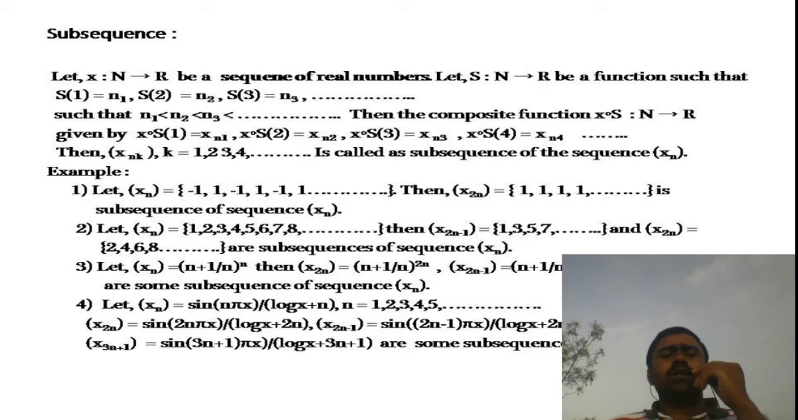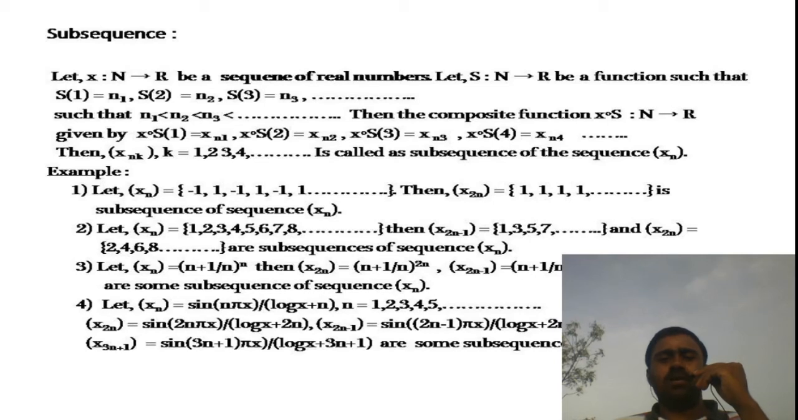Now here take a function capital S from the set of natural numbers to the set of real numbers, such that S of 1 is equal to say n1, S of 2 is equal to n2, S of 3 is equal to n3, and so on. Now the condition on n1, n2, and n3 is that n1 is strictly less than n2, n2 is strictly less than n3, and so on. Now let us form the composite function x compose capital S.